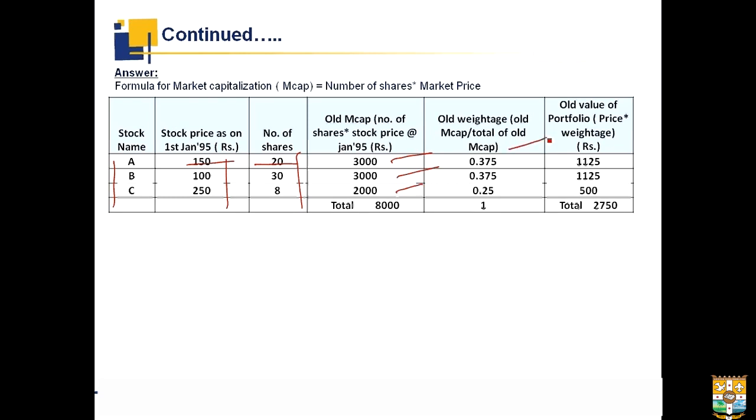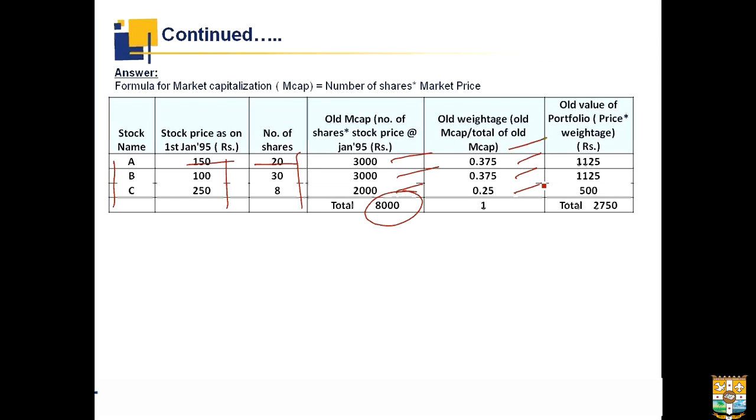The old market cap over here is 3000 in case of A, and the total is 8000. So our old weightage would be 0.375 in the case of A. In the case of B, it's 0.375, and in the case of C, it's 0.25.